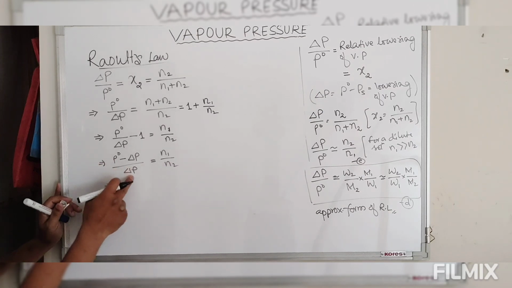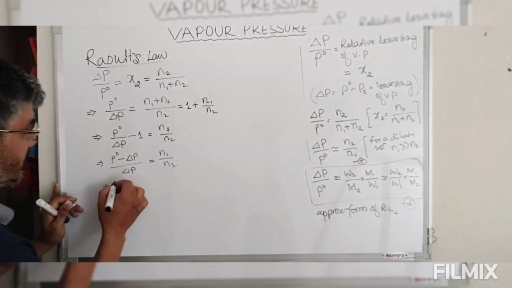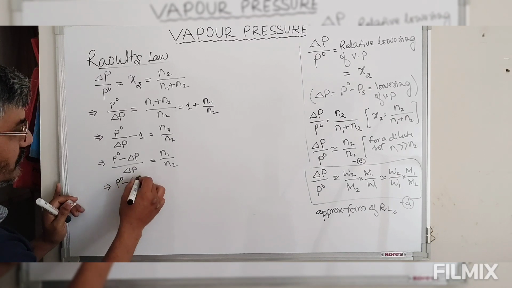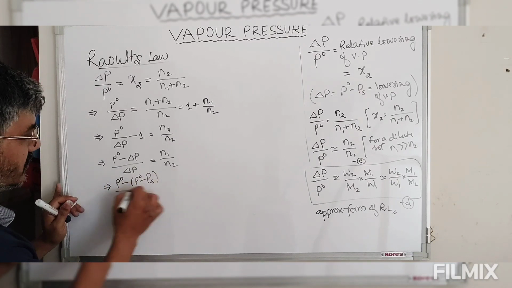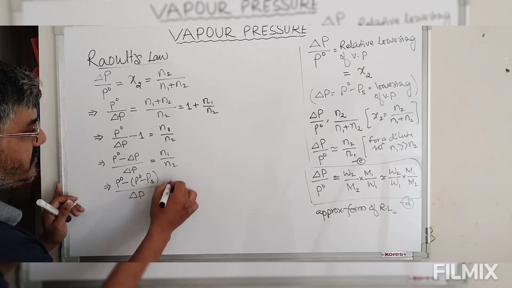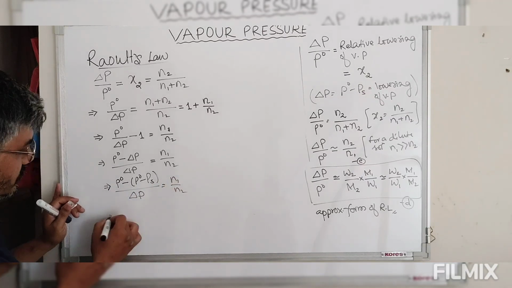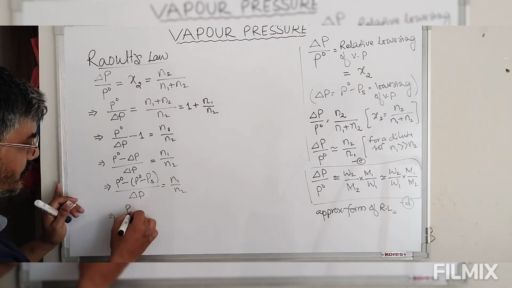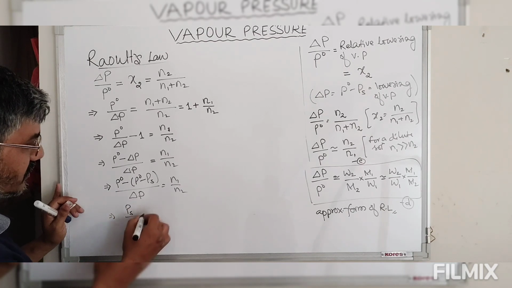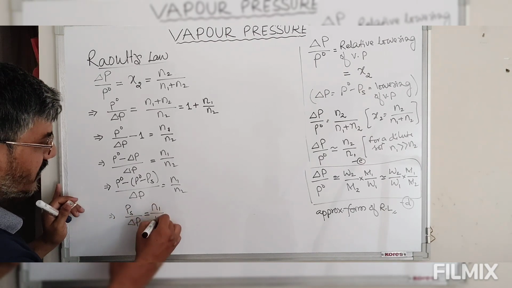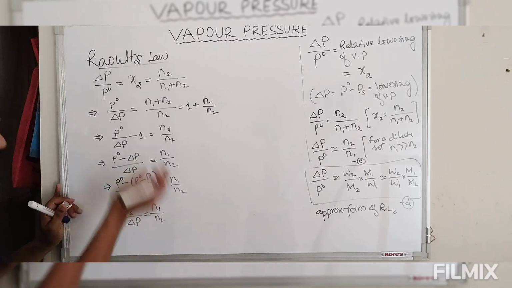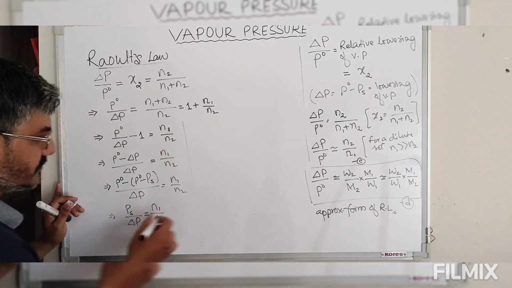Now we have delta P is P naught minus PS, so P naught minus PS divided by delta P is equal to N1 by N2, so therefore PS divided by delta P is equal to N1 by N2. Now again we take the inverse of this equation.